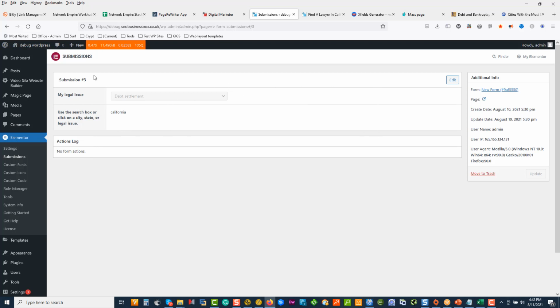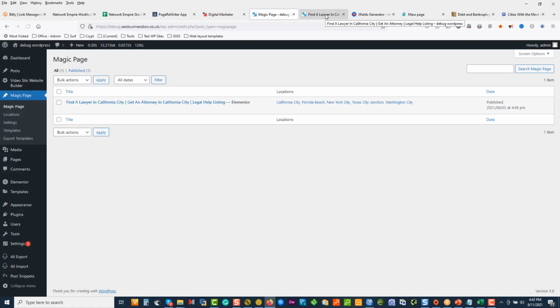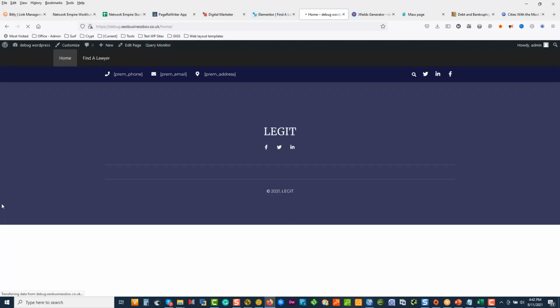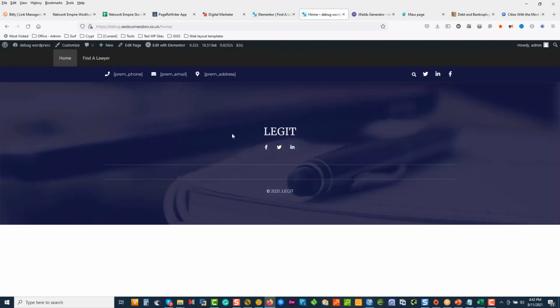Okay, so I'm going to go back to the magic page. I'm going to click Edit with Elementor, and while it's opening, we can have a look at this in a nicer view. So here's the website. We applied a theme to the site. We can now chop and change any of the pages. So there's the home page.